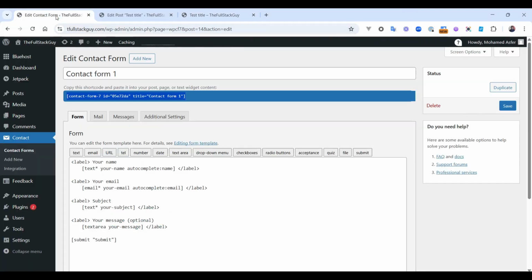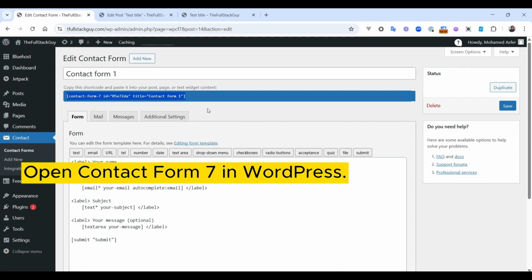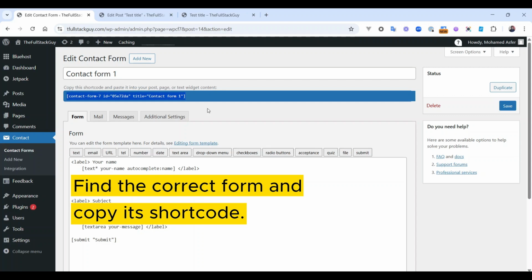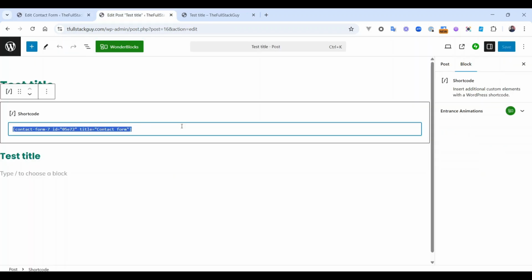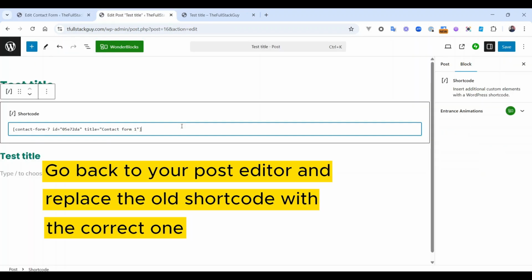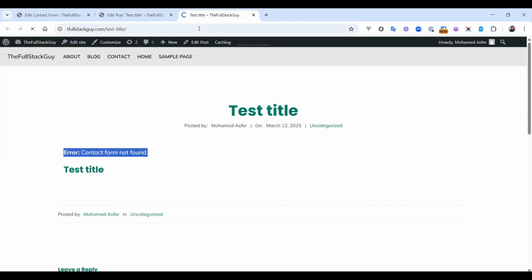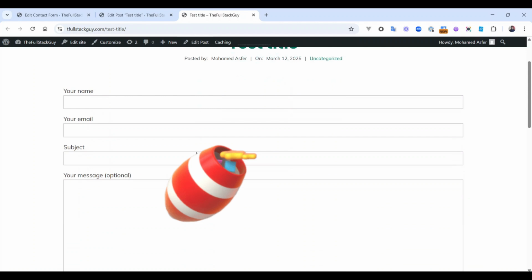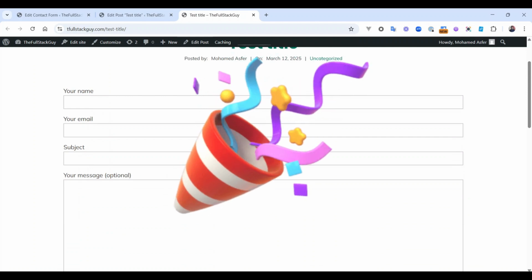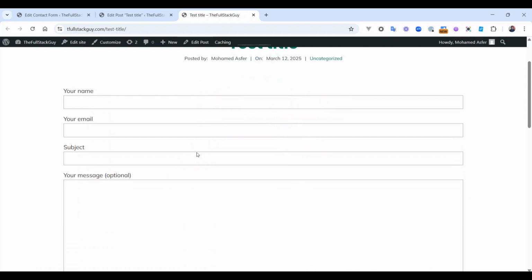To resolve this issue, open Contact Form 7 in WordPress, locate the correct form and copy its shortcode. Go back to your post or the template and replace the old shortcode with the correct one. Click Update to save changes. Refresh your post to see if the form loads correctly. And that's it. Your Contact Form 7 should work now as expected.